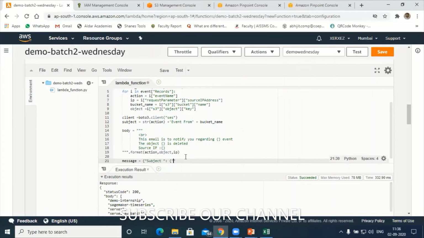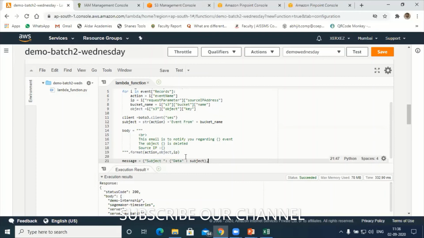Data equal to subject. Subject I have already mentioned there. I have already called that object subject. Data subject. Let me close this. Comma. Next, the body part.